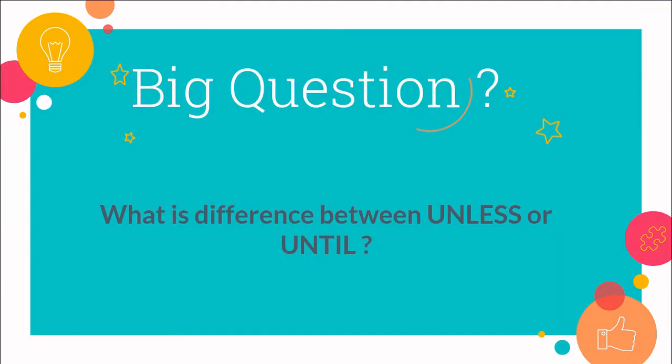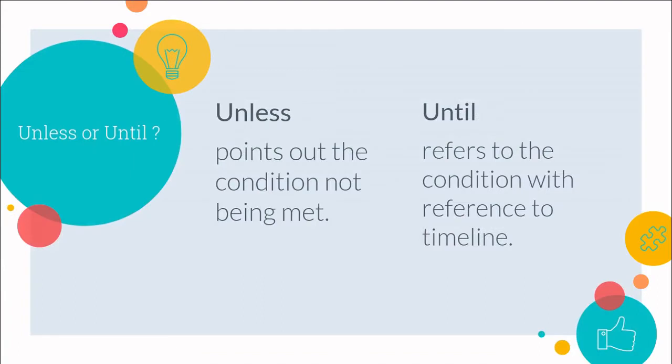Now the question is, what's the difference between unless and until? Unless points to the condition not being met. In easy words, we can say it points to the condition with reference to the state of action. For example, if I say, you will not become a civil officer unless you pass the CSS exams, it refers to the state of action that you will not become a civil officer unless you pass the CSS exam.